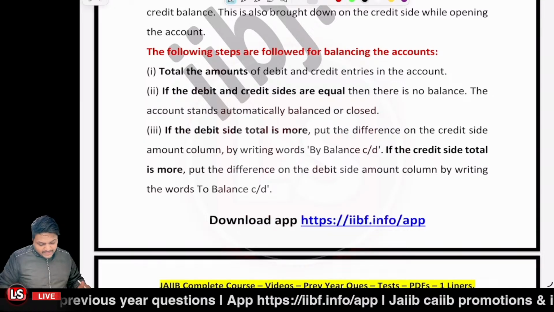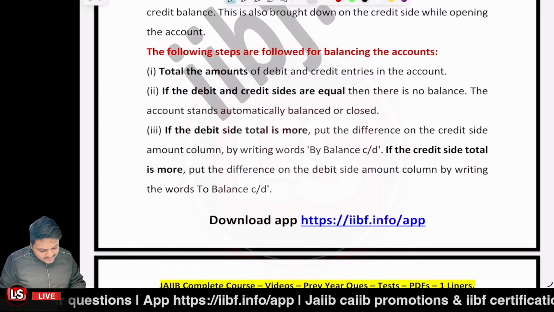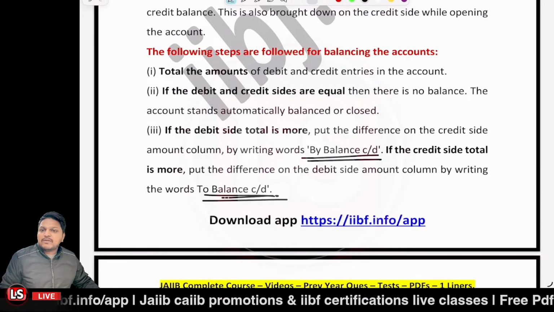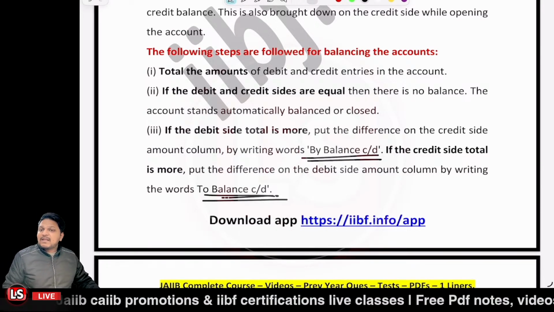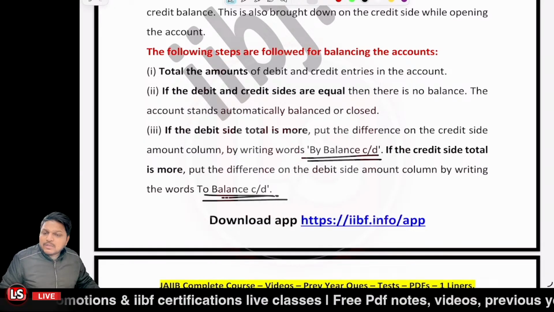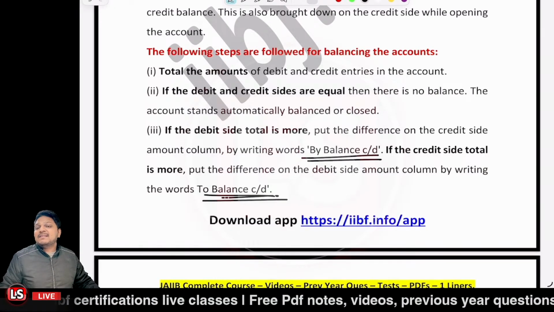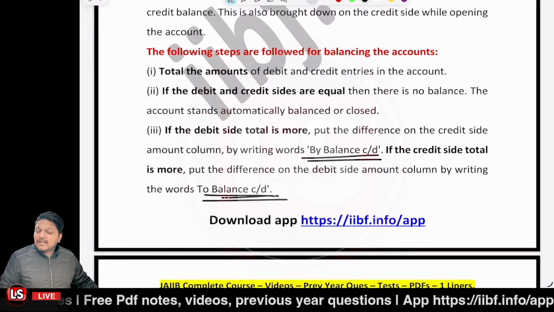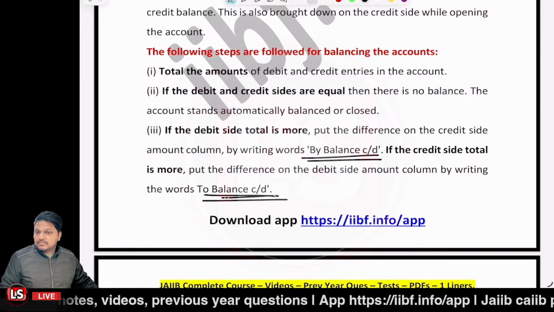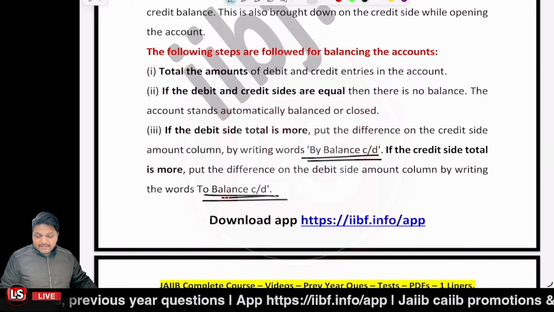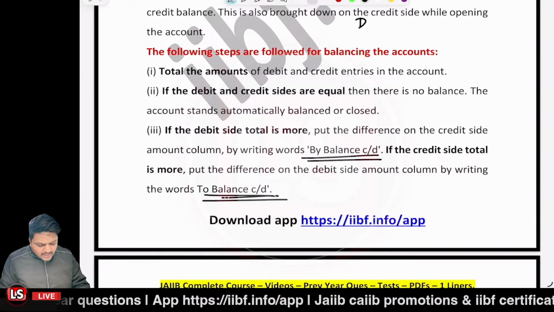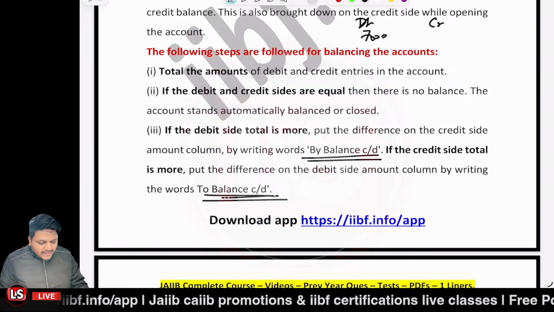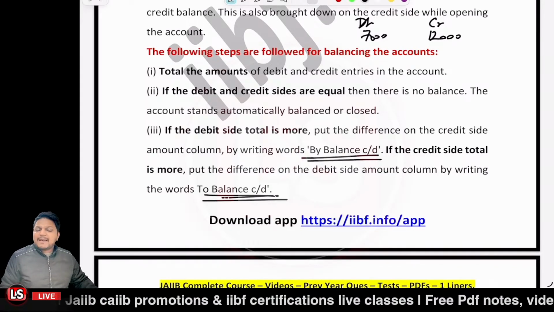And the wording that we write is "by balance carried down" or "to balance carried down." This is what we mention in the accounts whenever we bring down the balances. So in the case where we have the debit balance, or the debit side more than the credit side, we mention "by balance carried down" on the credit side. And if it is on the debit side, we mention "to balance carried down," right? So we have to put the difference. Like I told you, let me mention again, it is 7,000 on the debit side and 12,000 on the credit side. What will be the balance of the account?